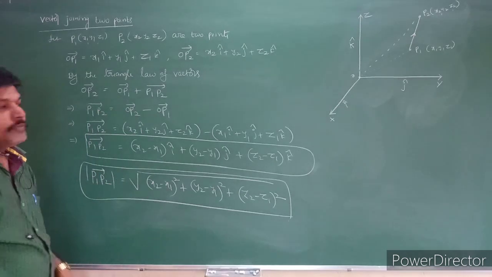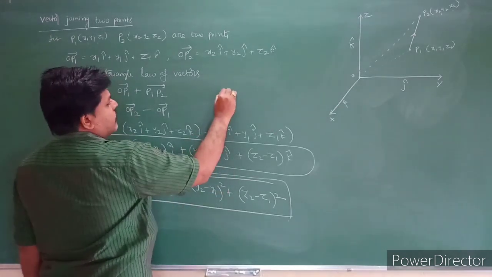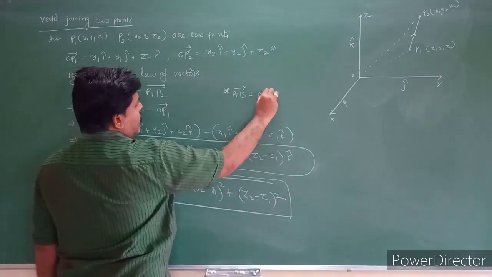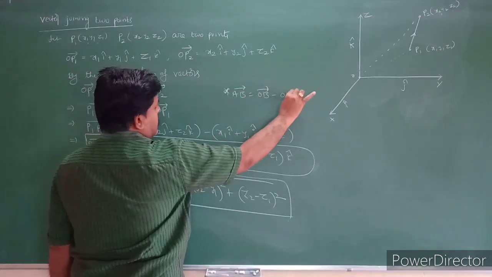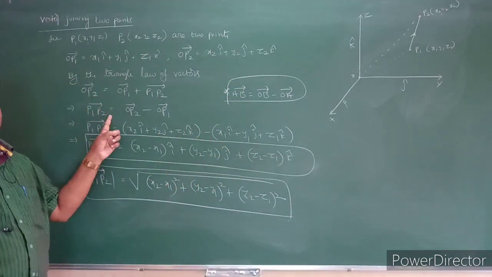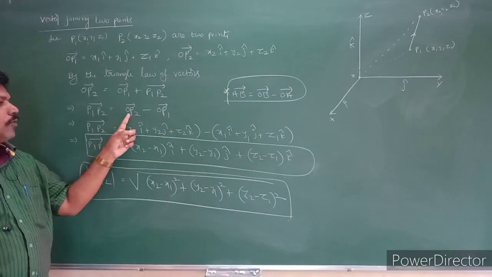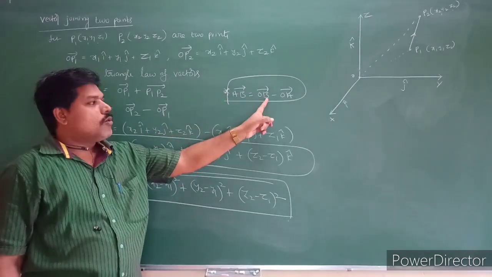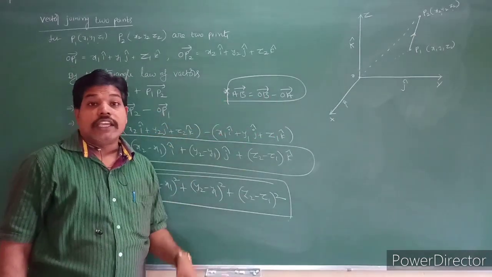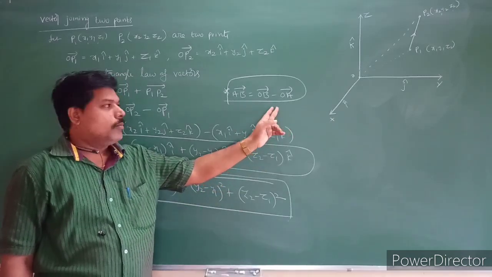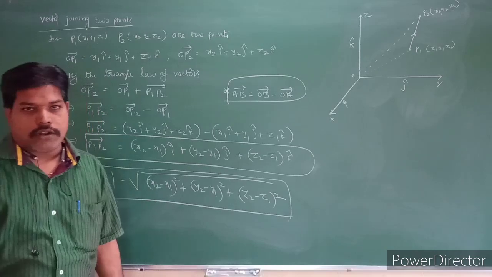Just replace the values. And also in the problems we will use that AB bar. AB bar can be written as OB bar minus OA bar. That is the use here. See this one, P1P2 bar, how can you write that? OP2 minus OP1 bar. Similarly AB bar can be written as OB bar minus OA bar. So in so many problems we will use this. AB bar is nothing but OB bar minus OA bar.